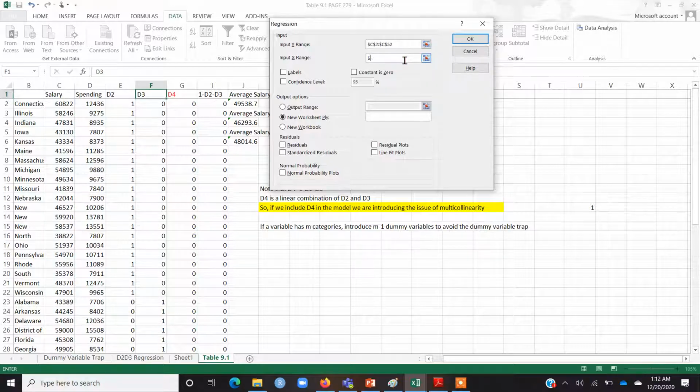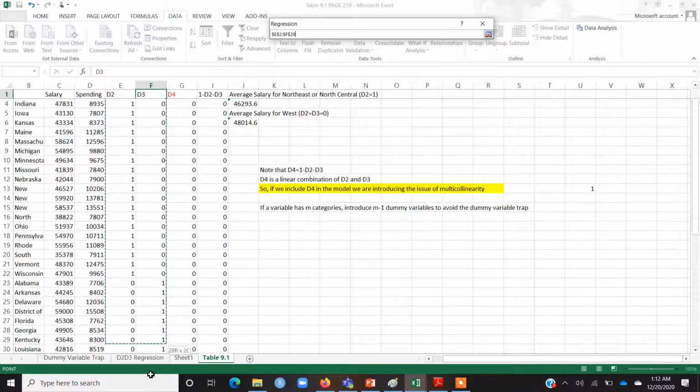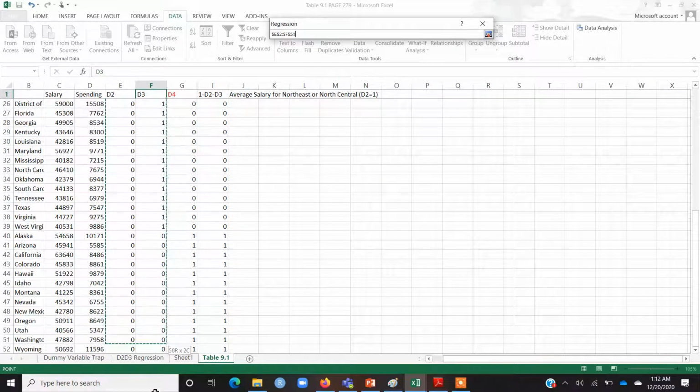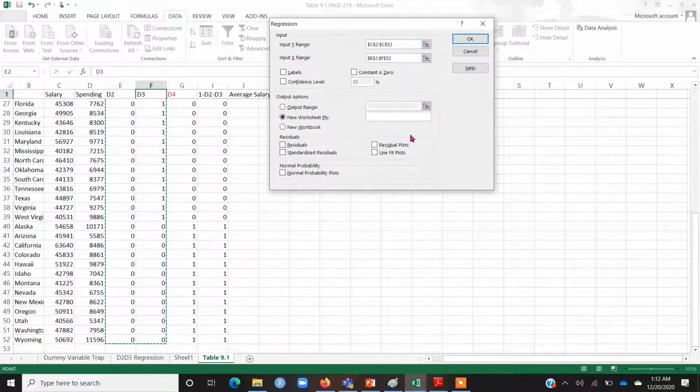I just need to change the X series. So this time I'm going to choose only D2 and D3, and I can press OK. For now I'm pressing cancel because I already ran this regression and I've stored it in this sheet, D2 D3 regression. But if you are replicating these exercises, you can press OK.